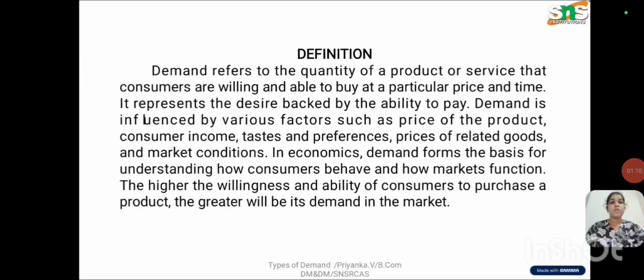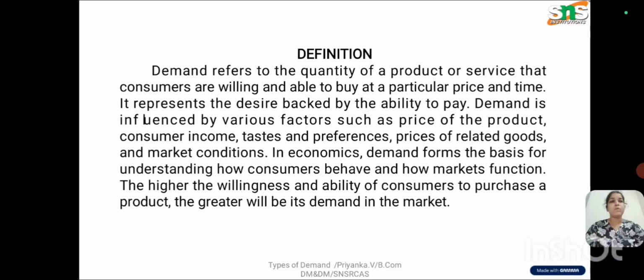Demand refers to the quantity of a product or service that consumers are willing and able to buy at a particular time. It represents the desire and ability to pay, and is affected by various factors such as the price of the product, consumer taste, consumer preference, price of related goods, and market conditions. In economics, demand is the basic way of understanding how consumers behave, and the willingness and ability of consumers to purchase a product when there is demand in the market.